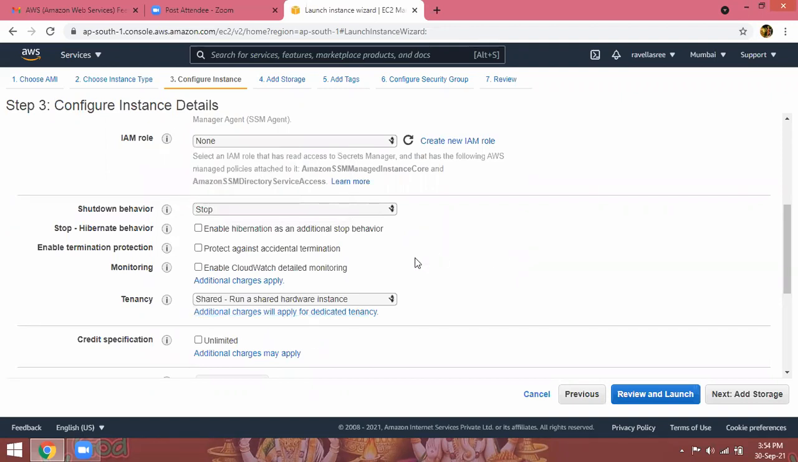Next, enable termination protection. Protect against accidental termination. For the first instance, I am selecting this. For the next instance, I don't want to select this, but we have to see the difference. For practical purposes, with our free tier account, every day whatever instances I launch, I can terminate. That is my daily work. I launch the instance, and after completing the practical scenarios, I terminate.